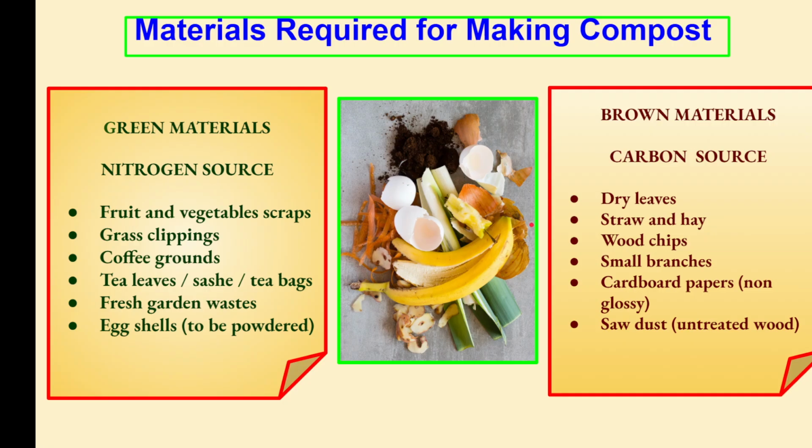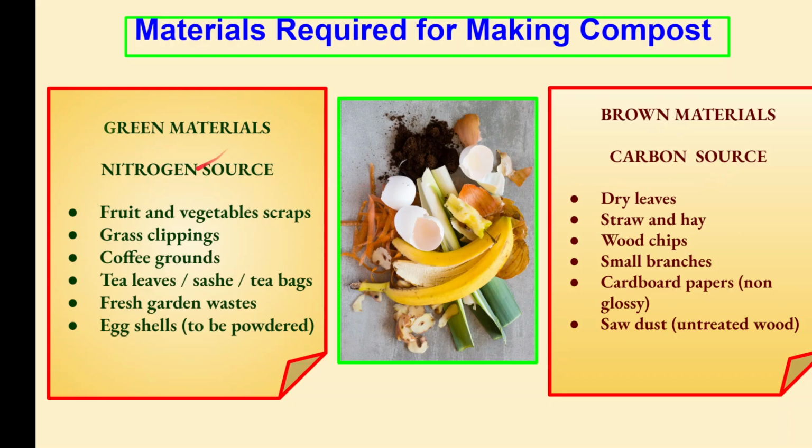Right, what materials are needed to prepare this? We can divide them into two. One is green material, another one is brown materials. Why should we go for green materials? Because they are the nitrogen source for the compost. Why should we go for brown materials? Because they impart carbon for the well-being of the soil and the plants. So we require nitrogen and we also require a carbon source.